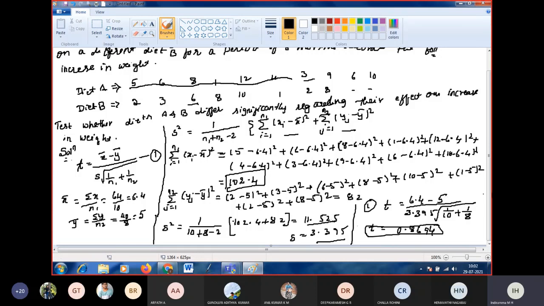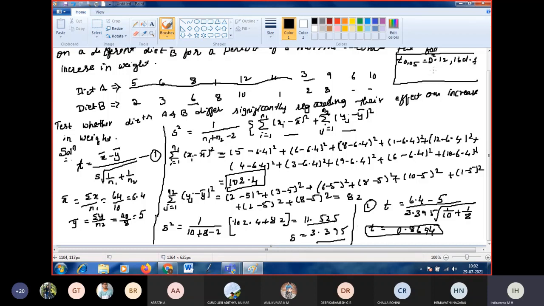So 16 degrees of freedom. If you see the table, the 5% level of significance at 16 degrees of freedom is 2.12.